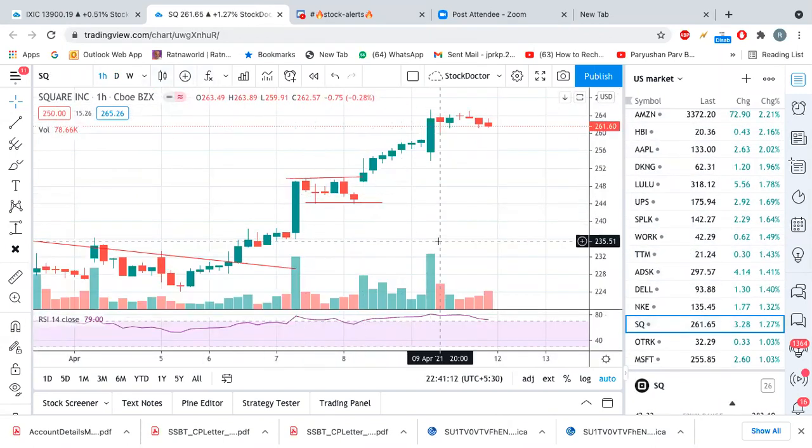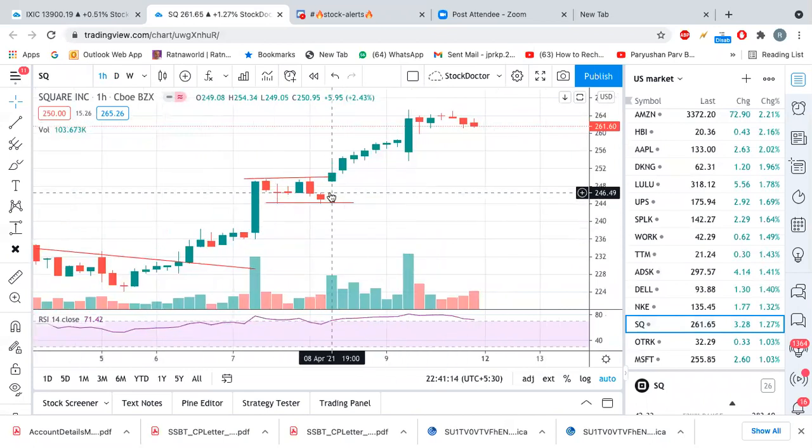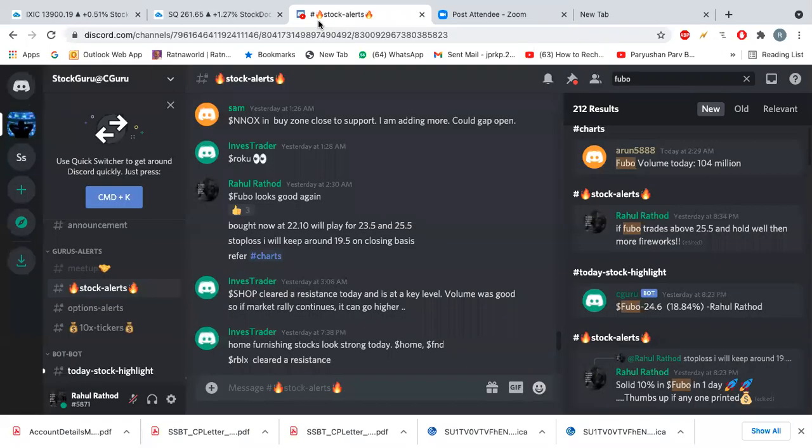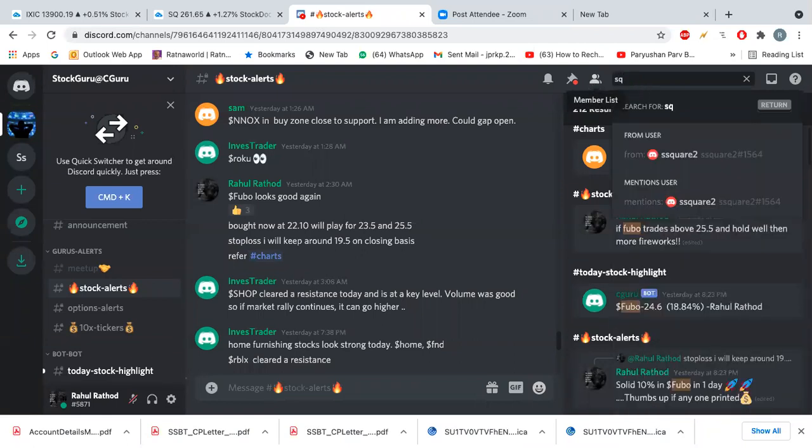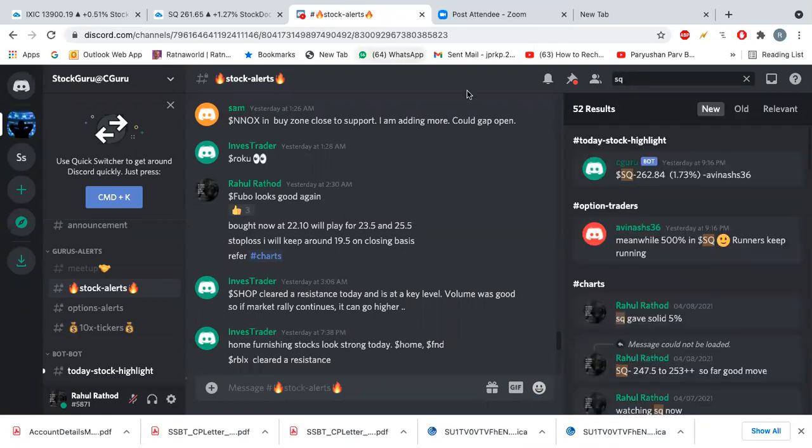See, for Square, I did the hourly analysis, and I mentioned Square in the chart group here. Are you using any gap scanner? No, I am not using any gap scanner as of now. I'm still doing it manually. So here, if you see,